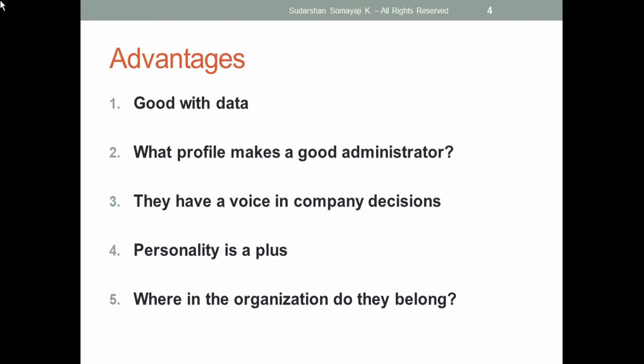And what makes a good administrator? We saw all these things: maintaining reports and dashboards, being good with data, business reviews and recommendations, process creation, automation, maintaining system security and integrity, creating and managing changes in the system, and research on new tools. All these things help a person make his profile a good administrator.